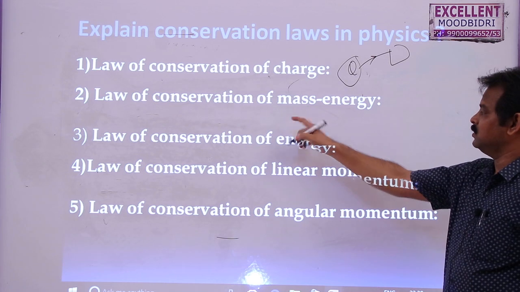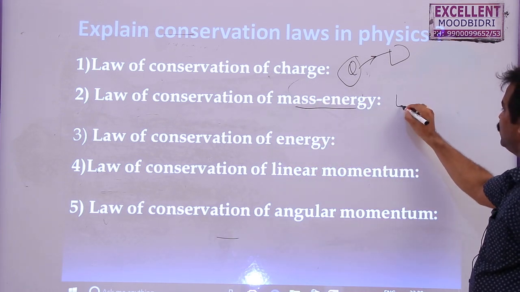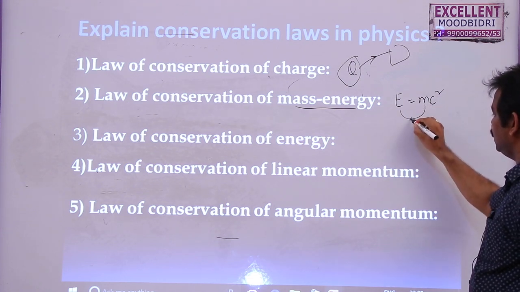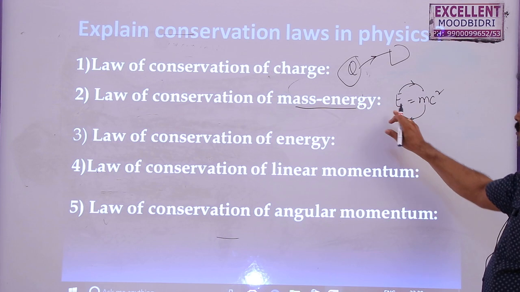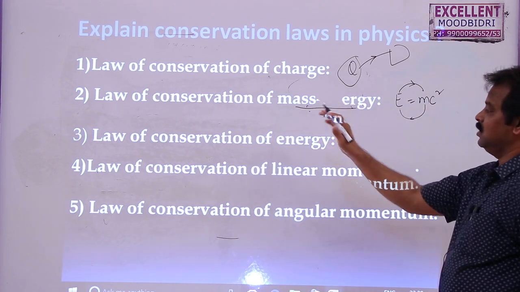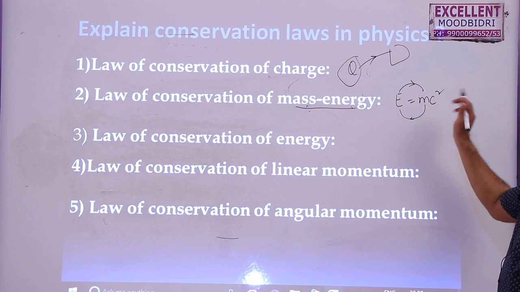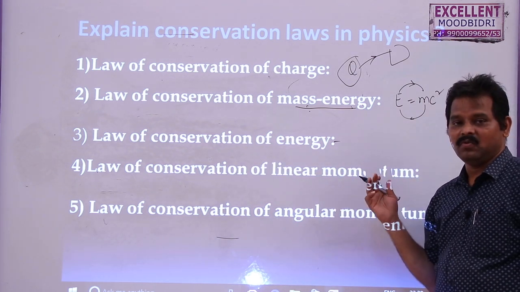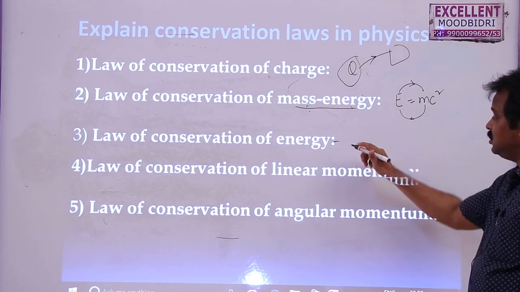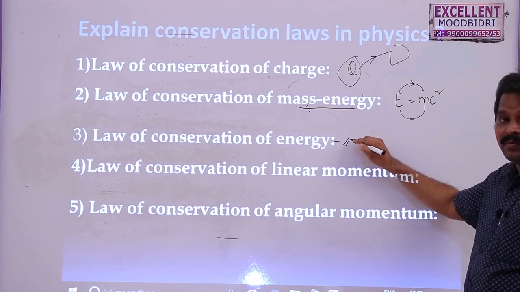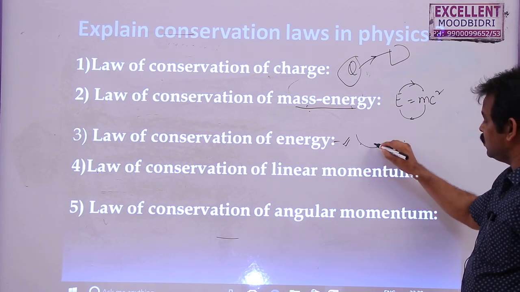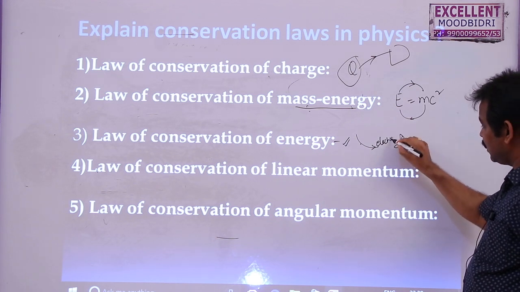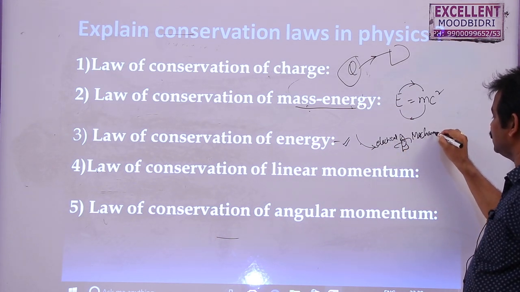Second one, law of conservation of mass energy. We know this famous equation given by Einstein: mass can be converted into energy or energy can be converted into mass. So mass and energy are interchangeable, but the total energy of the system as well as the total mass of the system remains constant. Third one, law of conservation of energy. We studied this in the work power energy lesson. Here, energy can neither be created nor destroyed, but can be transferred from one form to another form. Suppose you give electrical energy to a fan, the fan converts this electrical energy into mechanical energy.